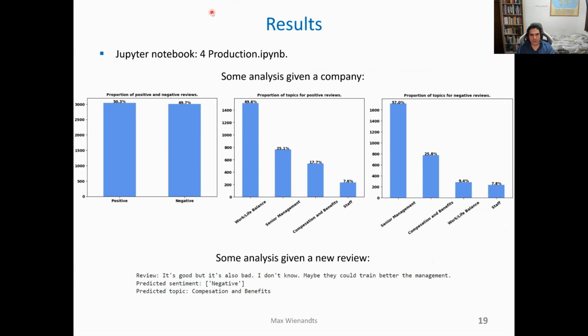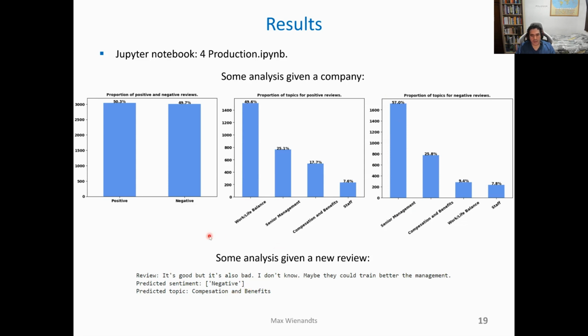Finally, on Jupyter Notebook number 4, you can find 2 ways to apply the models built on the previous steps. First, I apply the LSTM and the LDA to a dataset with a lot of reviews and filtered a company. Here we can see that the positive point of this company is the work-life balance. On the other hand, the senior management is not so good in that company.